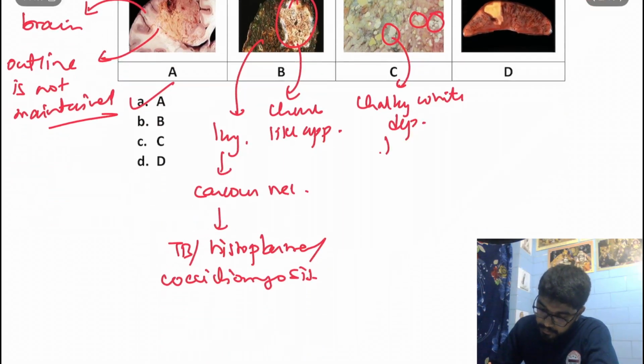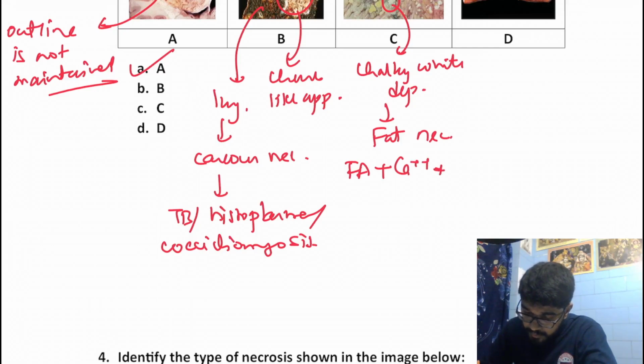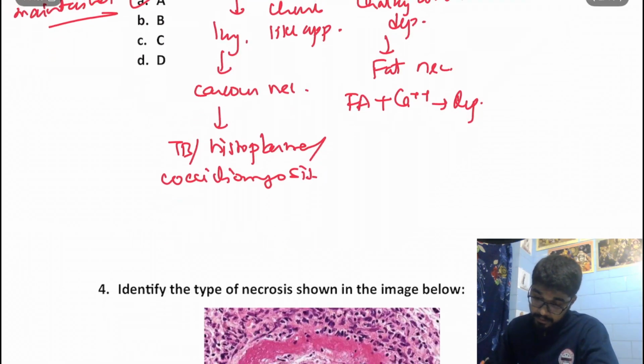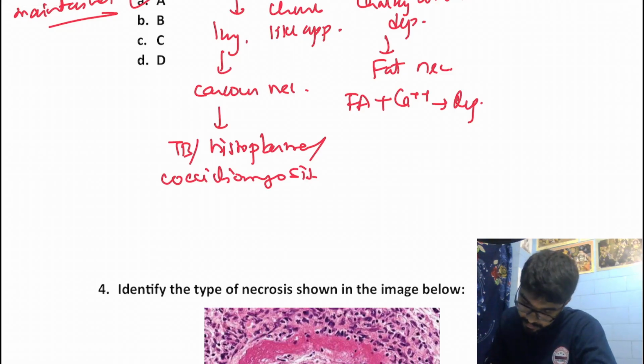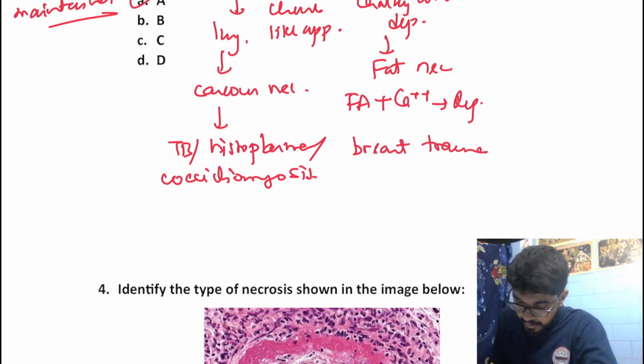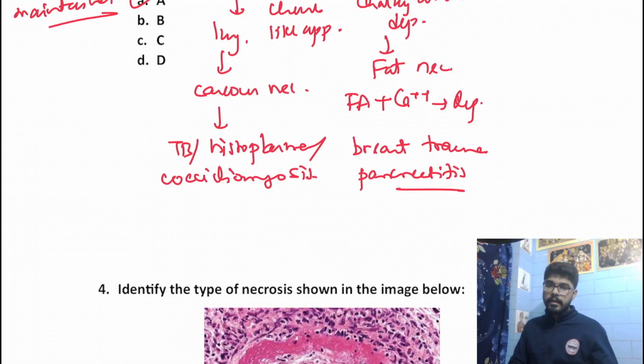This is characteristic of fat necrosis. What happens in fat necrosis? The fatty acids chelate the calcium to cause these white deposits. And that's why they will be seen in fatty acid rich areas, which are breast, as in breast trauma, and in pancreatitis. And these deposits might be seen in omentum or mesentery secondary to pancreatitis.